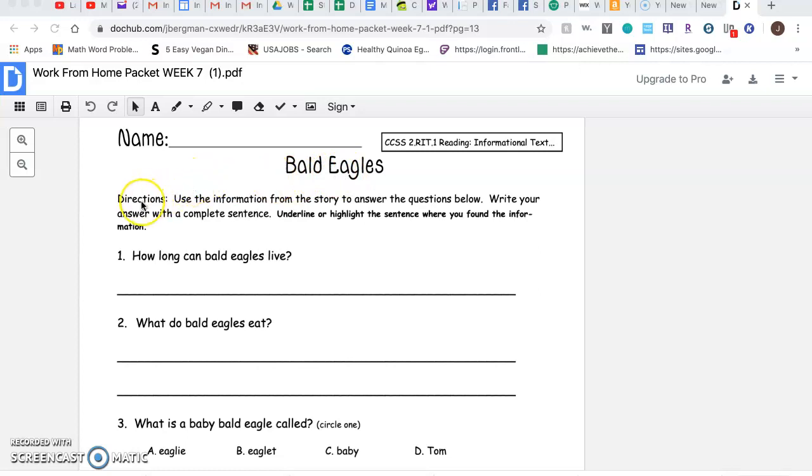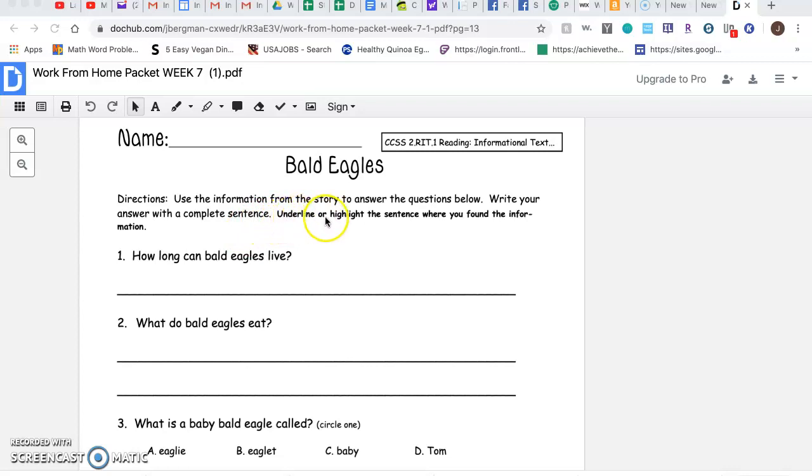The first thing I'm going to do is read the directions. Directions: Use the information from the story to answer the questions below. Write your answer with a complete sentence. Now remember, boys and girls, a complete sentence has a noun and a verb. It starts with a capital letter and an ending punctuation mark. So you can end it with a period, an exclamation mark, or a question mark. And we want to make sure to use commas when we would pause while we talk.